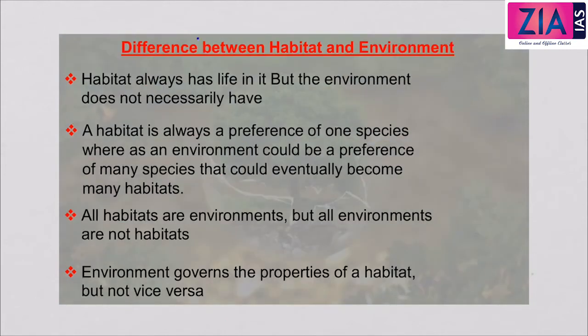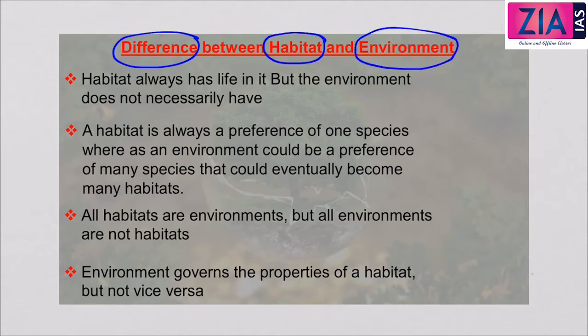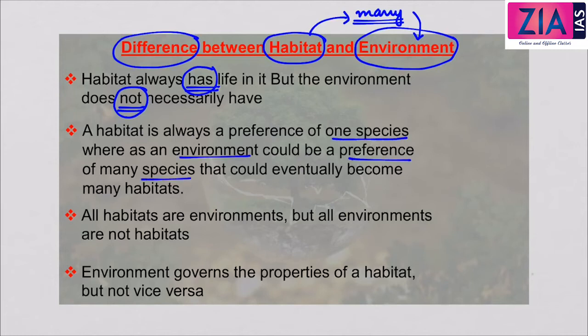Now let's come to the difference between a habitat and an environment. We have already seen that environment means a culmination of many habitats. So many habitats together make up the environment. Now, habitat always has life in it, but the environment does not necessarily have life. So a habitat definitely will have life, but it is not necessary to have life in the environment. A habitat is always a preference of one species, whereas an environment could be a preference of many species that could eventually become many habitats.